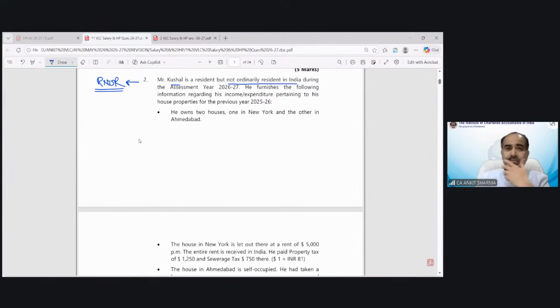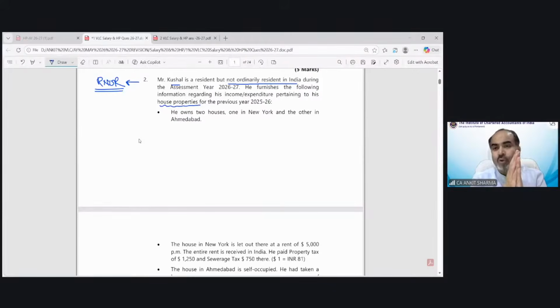That is very important. He furnished the following information regarding his income and expenditure pertaining to his house property. So we know this is a question relating to income from house property. For the purpose of solving a question under income from house property, when we went through the provisions in the normal class, under that income from house property,